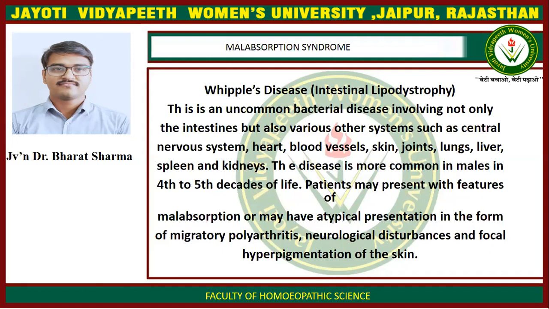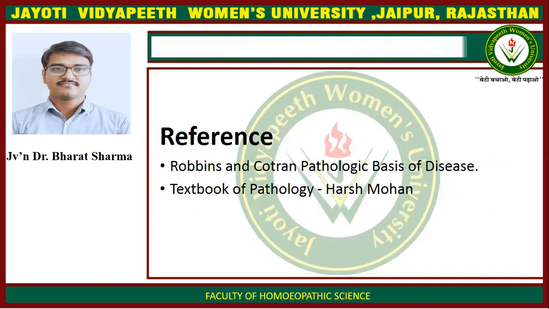The disease is more common in males in the 4th to 5th decades of life. Patients may present with features of malabsorption or may have atypical presentation in the form of migratory polyarthritis, neurological disturbances, and focal hyperpigmentation of the skin.